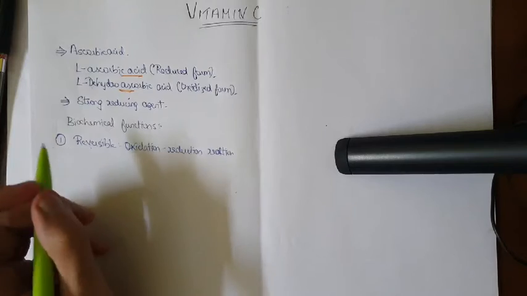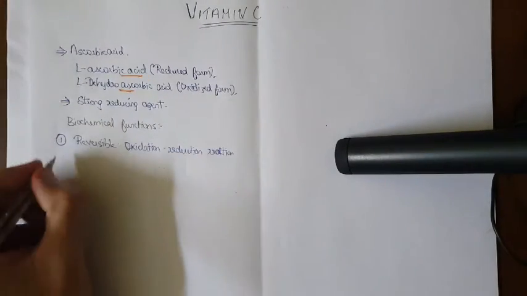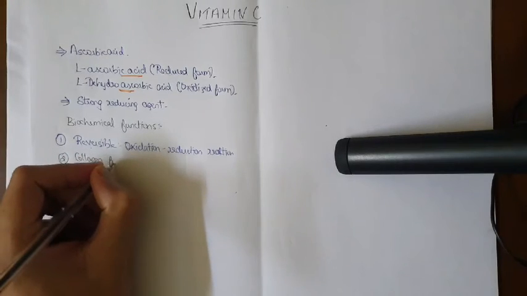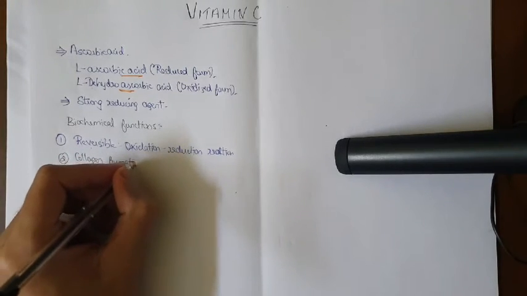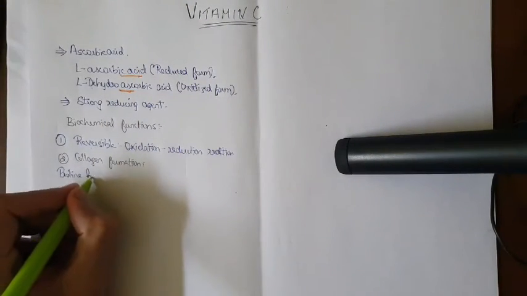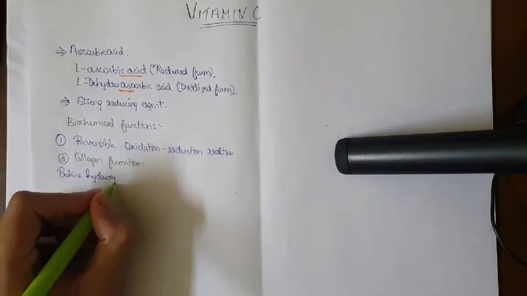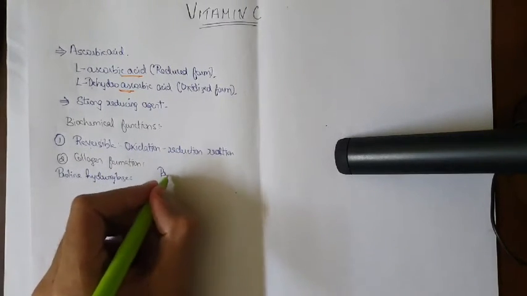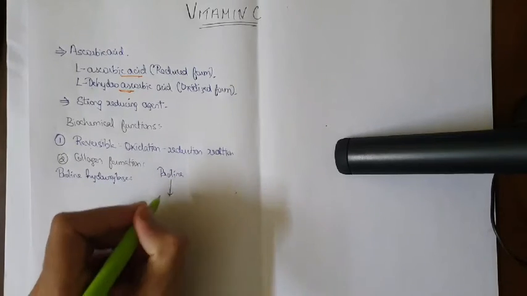Next you write about collagen formation. Mainly the enzymes are very important, that is proline hydroxylase, which helps in the conversion of proline to hydroxyproline.